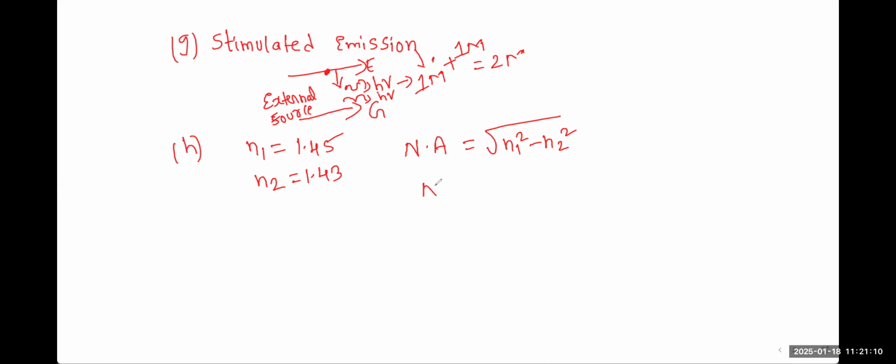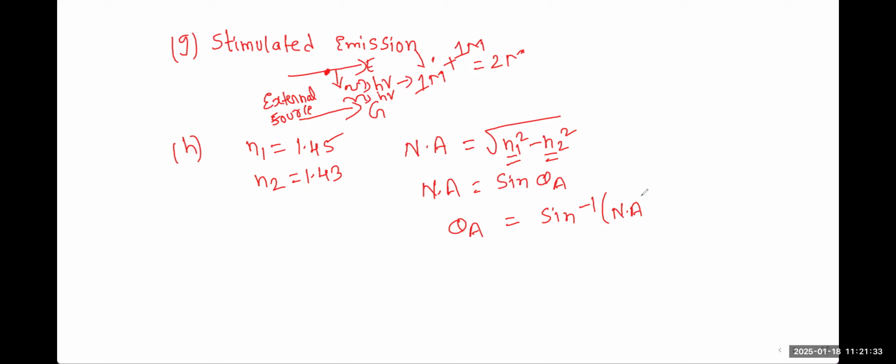And also, we have a basic formula: NA is equal to sine theta A. So now we know NA with respect to refractive indices, right? We have written N1 and N2. So from here, you can also find out the acceptance angle: theta is equal to sine inverse of NA.